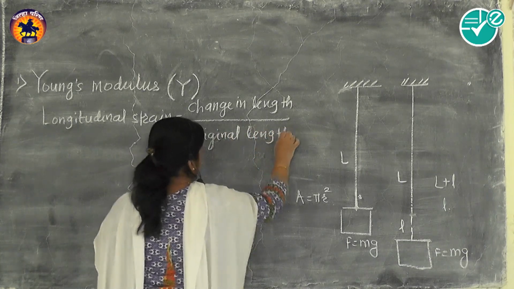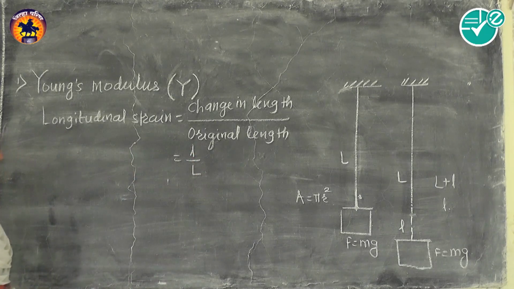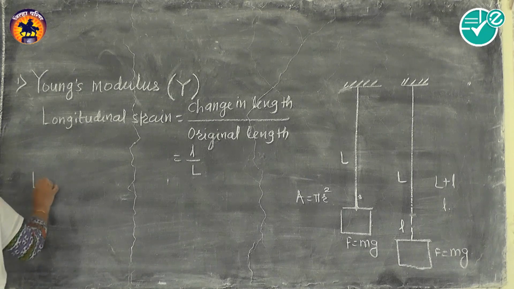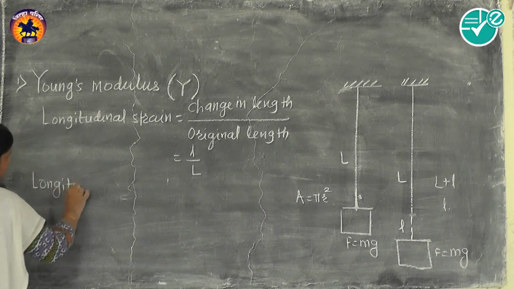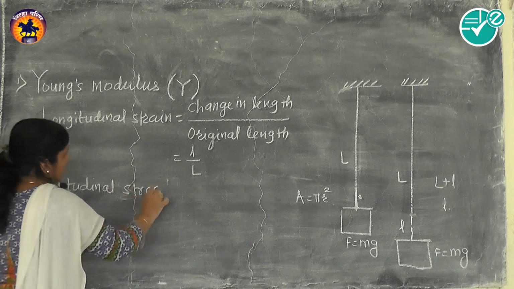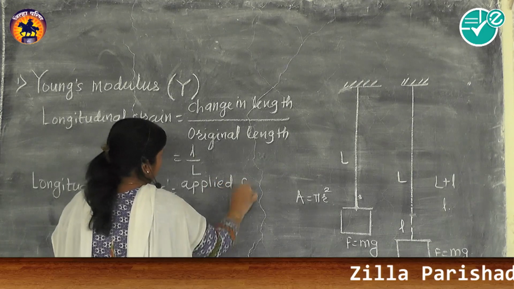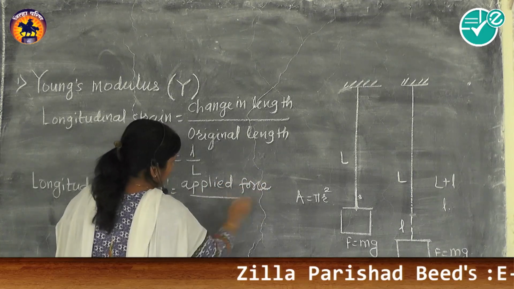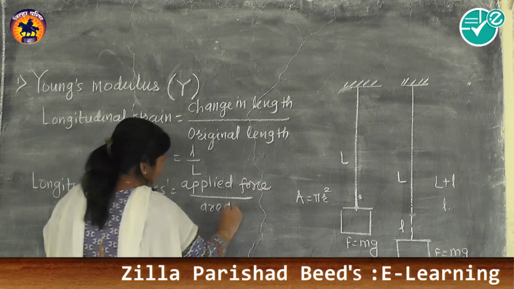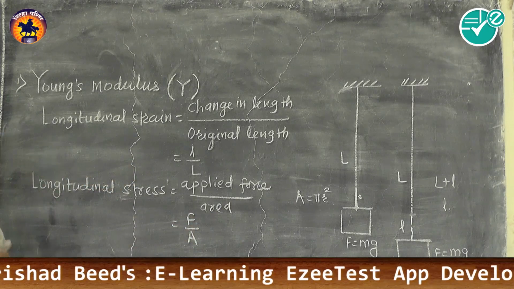Change in length in this case is small l, and original length is L. So longitudinal strain is l by L. Now what is longitudinal stress? Longitudinal stress is applied force divided by area. So applied force is F and area is A. So this is your longitudinal stress.